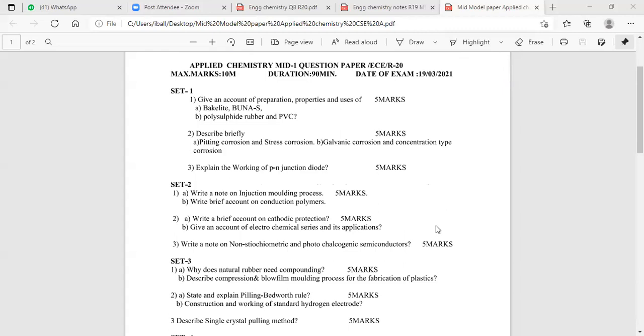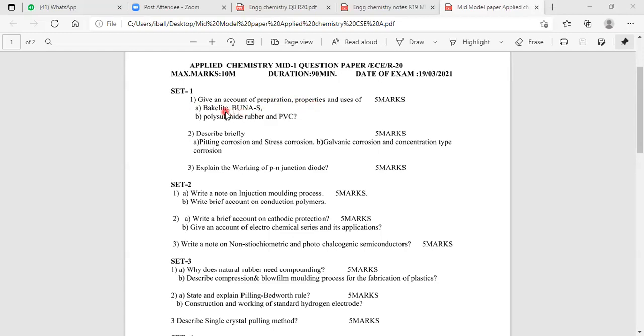Now let us see some of the questions they asked in your previous examination as well as the mid examination. Mid examinations start from the 30th. Let us check how the questions in the mid examinations will be asked. Now the first question will be like this. See here: give an account of the preparation, properties and applications of bakelite.